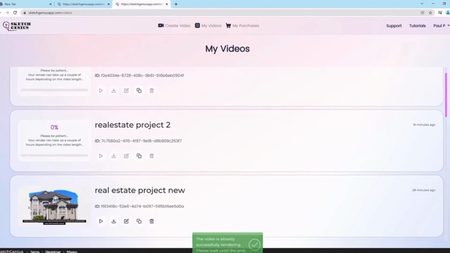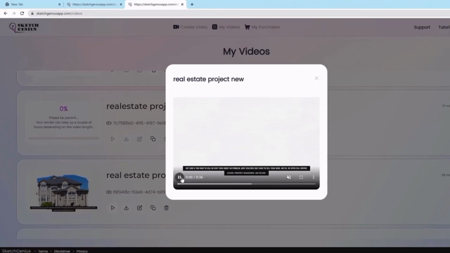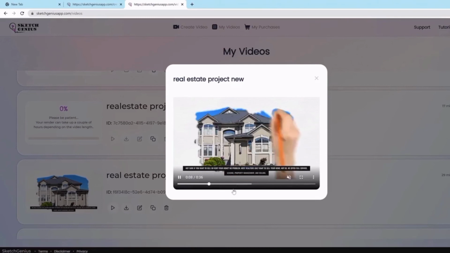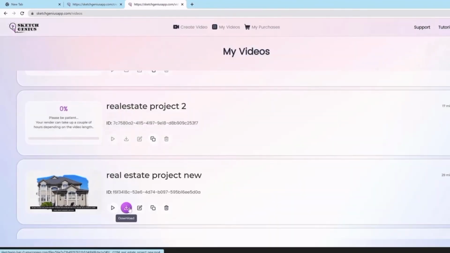So as you can see here, once it's finished, this is how this looks like. Let me show you here. You can preview the video here. Right, as you can see here, it looks beautiful. Again, using the different styles like the crayon sketch, pencil sketch, charcoal, or any format that you see. There's tons of these beautiful looking video formats, completely created with the AI powerful system. And now the other cool thing here that you can do is you can download the video by clicking on the download button here, or you can even edit this video or clone this video.